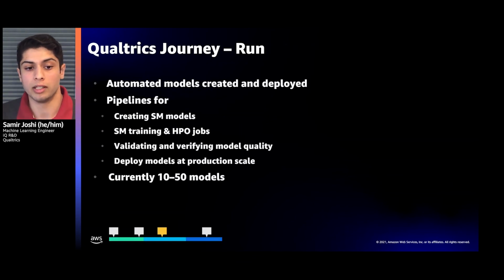Moving into 2021 and earlier this year, we achieved the run phase for a large set of our ML systems, in which we have automated models that are created and deployed through pipelines for creating models, SageMaker training, and hyperparameter optimization, validating and verifying model quality through the experimentation platform, and ultimately deploying these models at production scale. These models vary in size from the smaller customer-specific models to the larger models that are universal and serve all of our customers. Currently, we are deploying between 10 and 50 models, and we continue to scale into the hundreds and thousands in the near future.